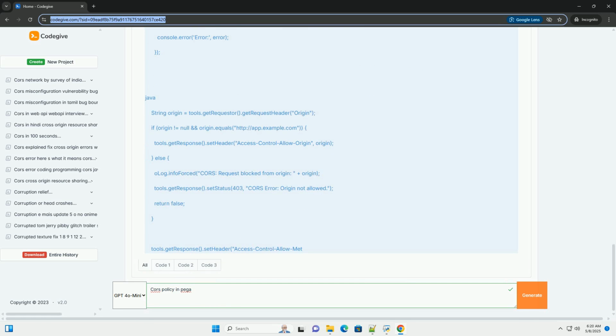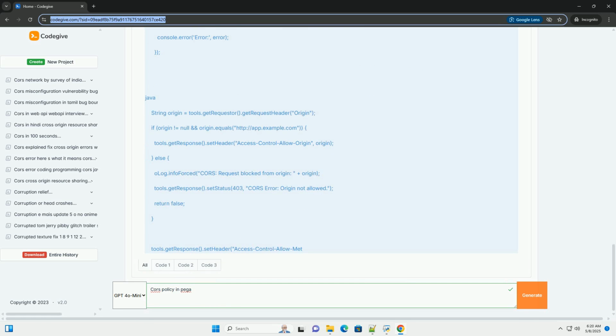Conflicting headers. Ensure that there are no conflicting CORS headers set in different parts of your application. For example, if you are setting CORS headers in both web.xml and your service activity, they might conflict with each other. 7. Advanced CORS concepts.